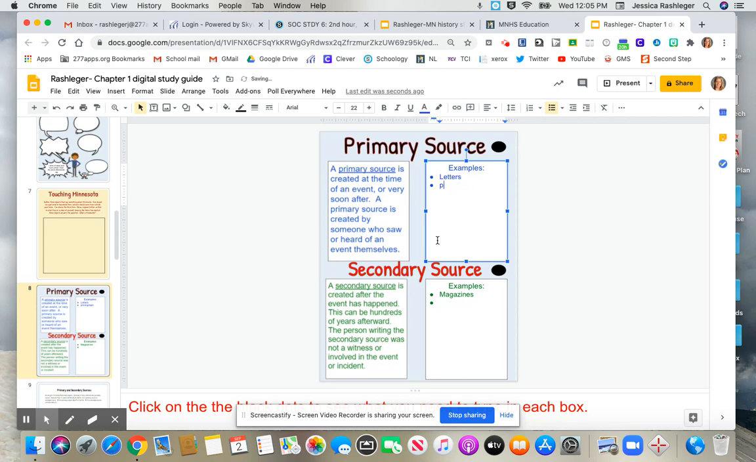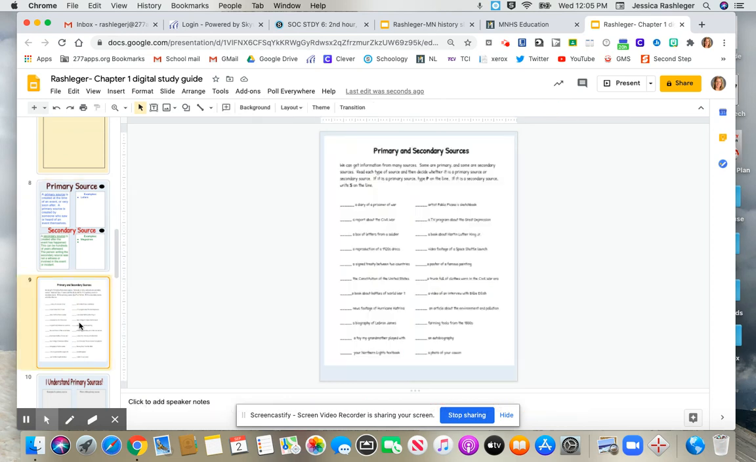Okay, when you're done with that, then you're going to come down here and read about secondary sources again, and then list some examples of those. Again, it'd be great if you can fill up the whole box, but if you do about 5 to 7, that should be sufficient. Then on slide 9, there are a whole bunch of other primary sources and secondary sources.